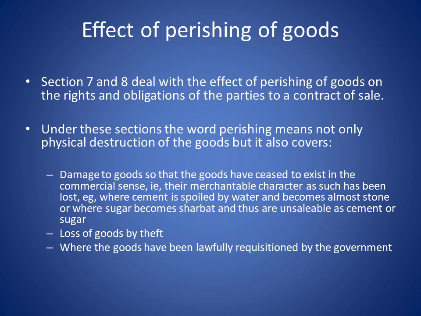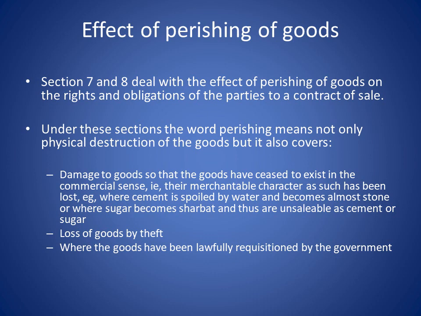Under this section, the word perishing means not only physical destruction of goods, but it also covers: 1. Damage to goods, so that the goods have ceased to exist in the commercial sense, that is, their mercantile character as such has been lost. Example, where cement is spoiled by water and becomes almost stone, or where sugar becomes sharbat, and thus they are unsaleable as cement or sugar. So where sugar becomes sharbat, you cannot sell it as sugar, and if cement is spoiled by water and becomes stone, it becomes unsaleable.